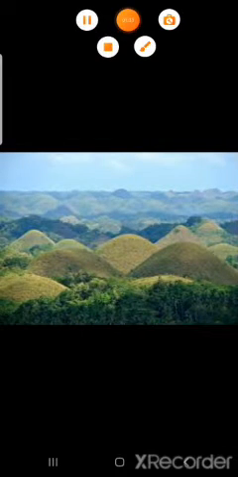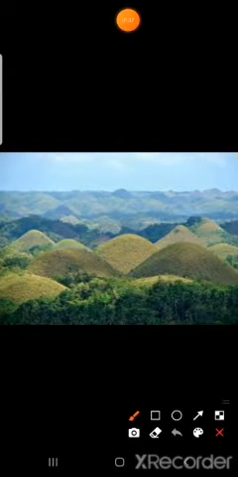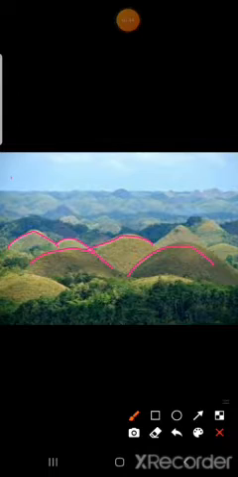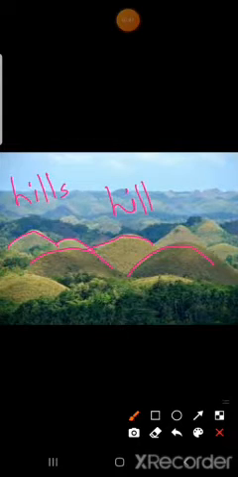Then hills. Hills means what? Hills means small mountains. You can see these are mountains, but these are not very tall mountains. They are very small mountains, so they are called hills or hillocks. Hills and hillocks mean one and the same thing. Okay. Then see next landform.